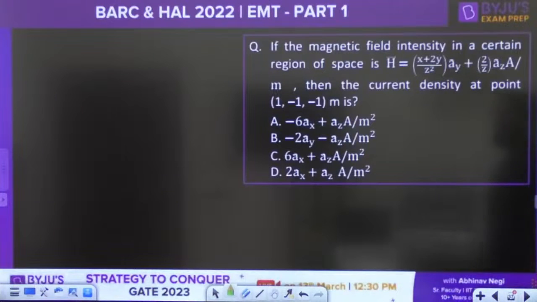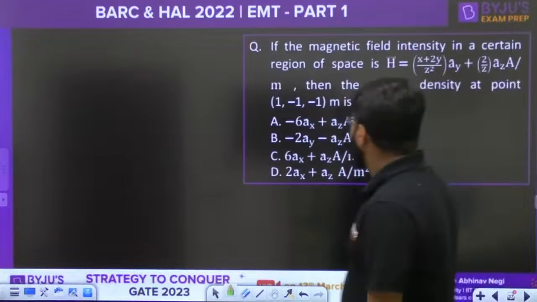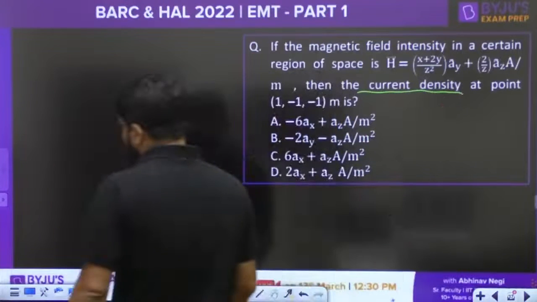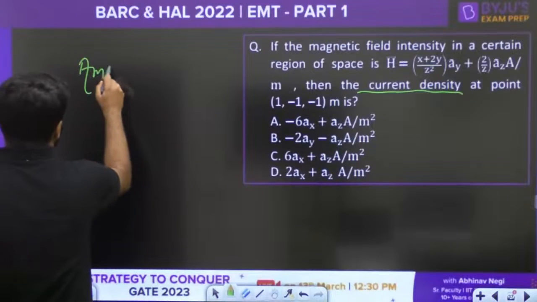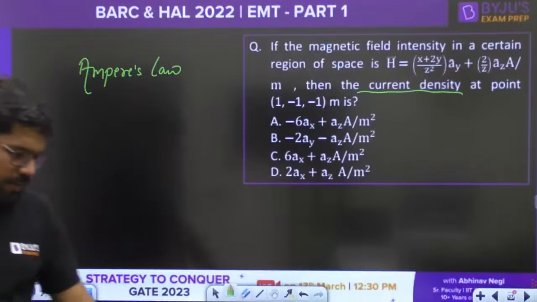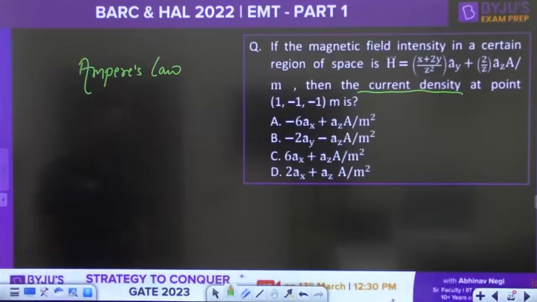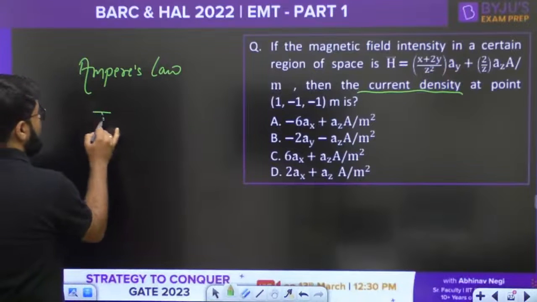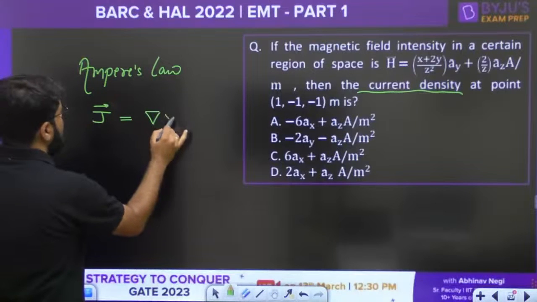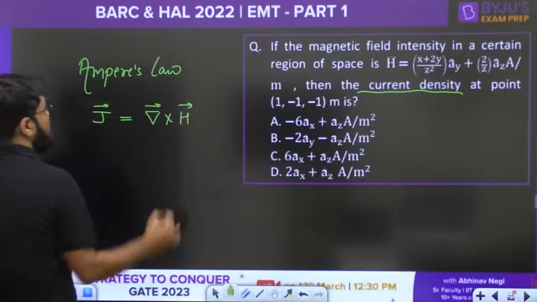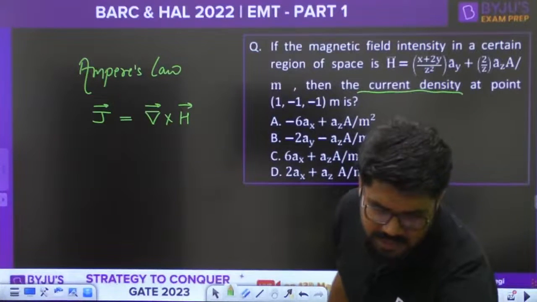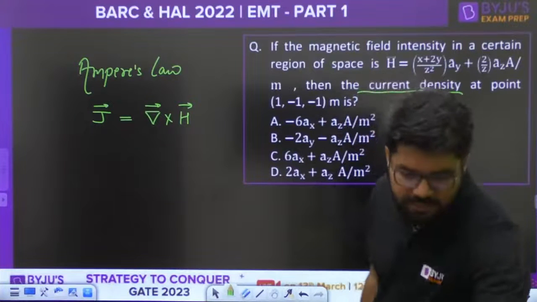Next question, guys. If the magnetic field intensity in a certain region is given to you, then what is the current density at the point? This is based on one of the versions of Ampere's circuital law, also known as Maxwell's equation for static field. So you need the current density J, and the current density J is given by the curl of H, del cross H. So you need to simply find the curl of this vector H, and that too in Cartesian coordinates. The screen is again off. I need to change the screen time, I think.